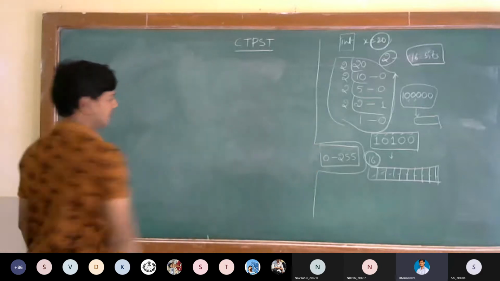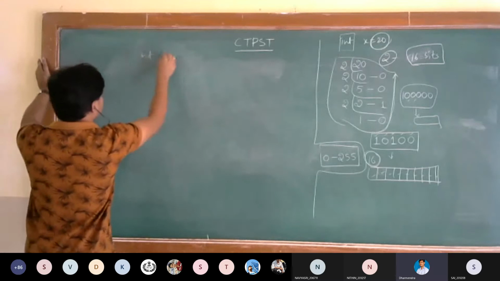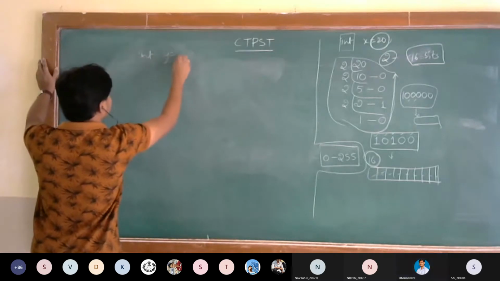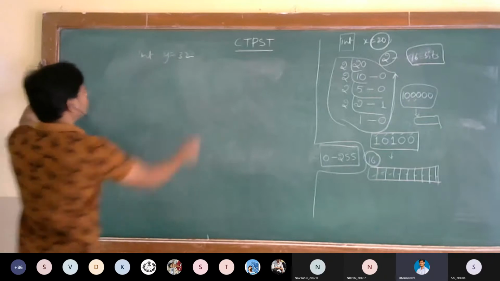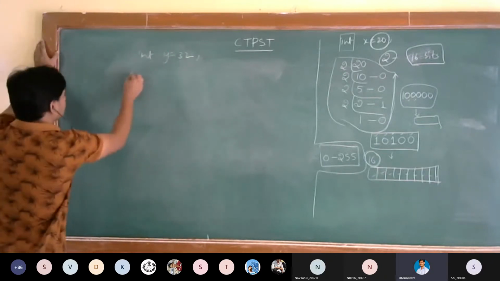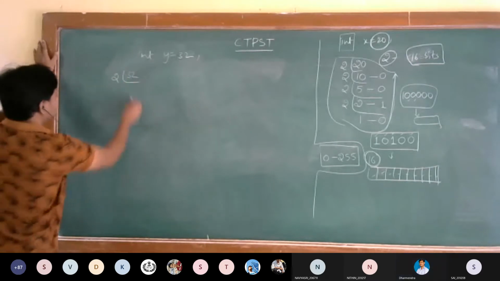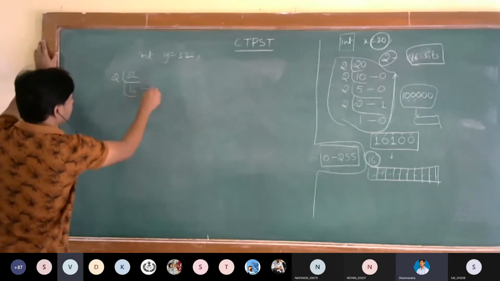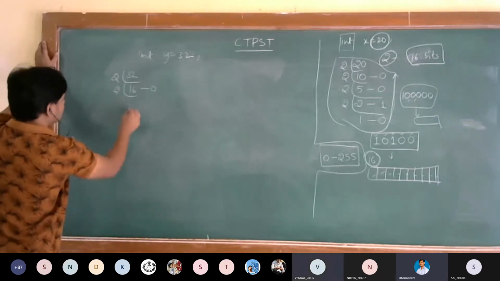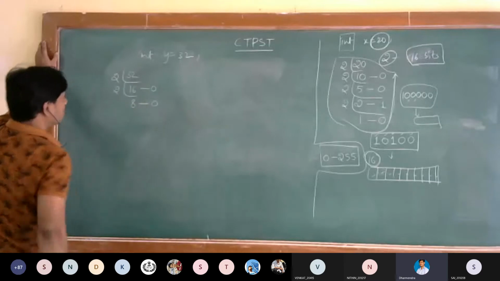Let me convert one more value. Here I am taking an integer, y is equal to 32. What's the binary equivalent of this one? Can anybody tell me? 32. How can I find out? Dividing by 2. 16 2s are 32. What's the remainder? Let us do it step by step. 2 8s are 16. What's the remainder? 0.